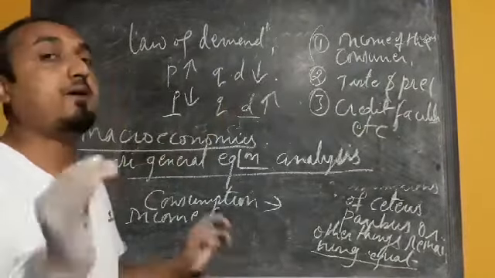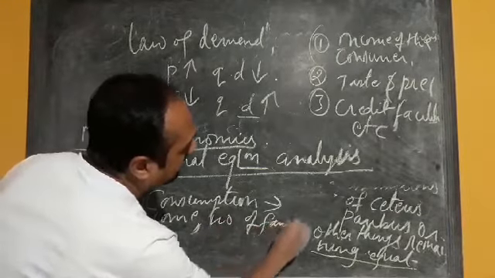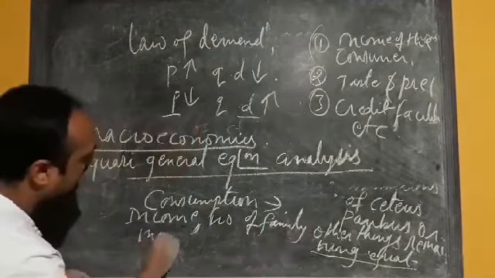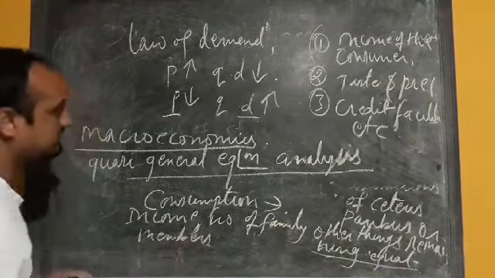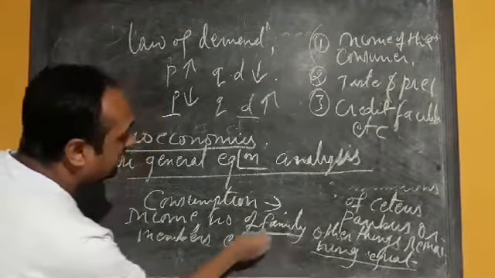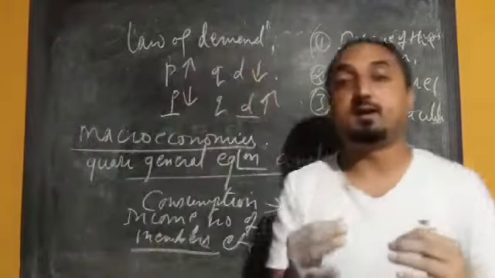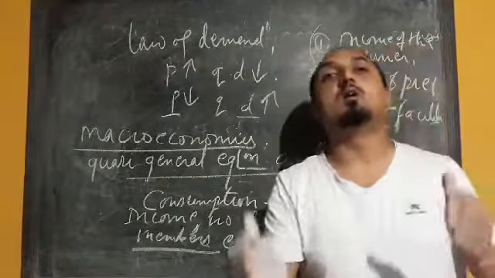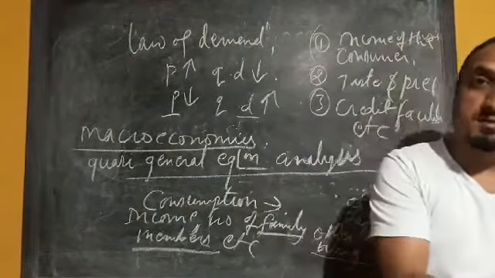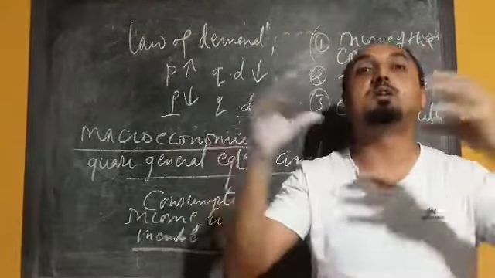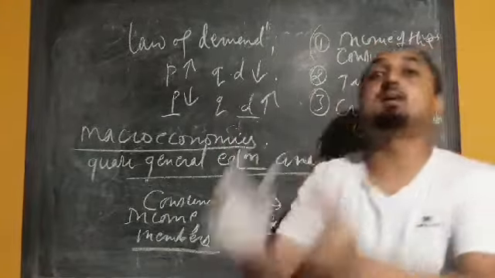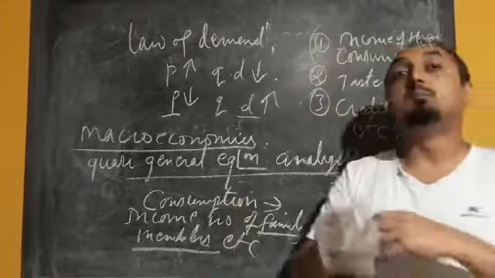So here consumption depends on income, number of family members, etc. We are considering two factors, family members and income, so there is a mutual dependence. Similarly, aggregate demand and aggregate supply may be dependent on each other. When two or three variables are considered at the same time, that is called mutual dependence.